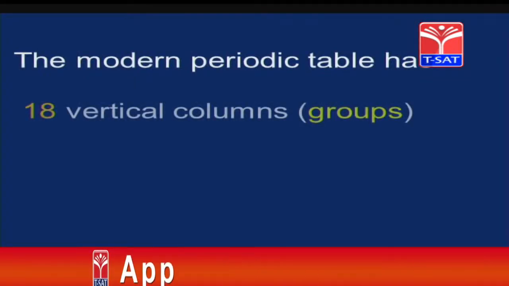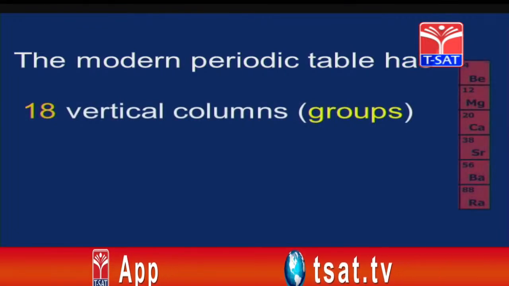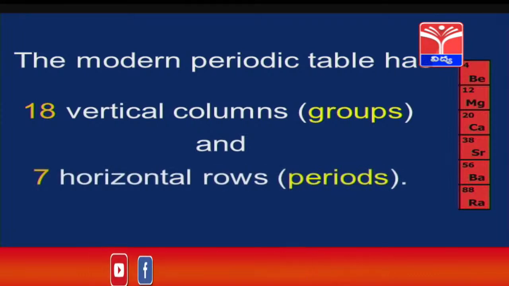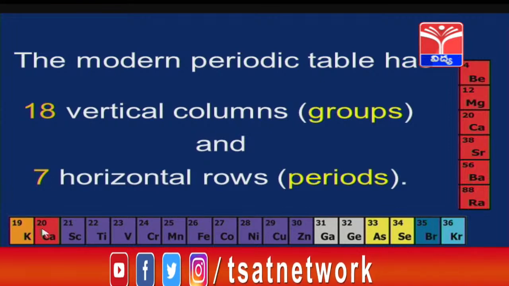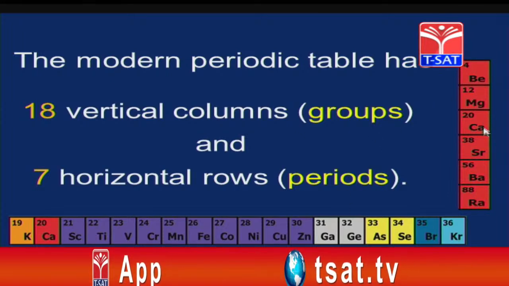The modern periodic table has 18 vertical columns like this and 7 horizontal rows called periods like this. It is one period starting from potassium, calcium, scandium and ending with krypton, and it is the group starting with beryllium, magnesium, calcium, strontium, barium and radium.